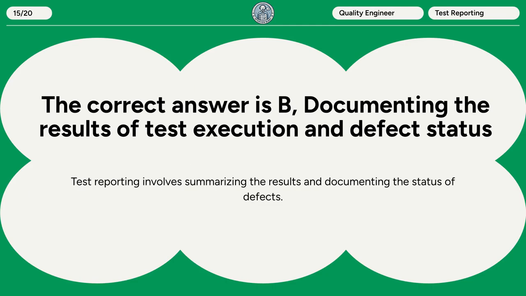The correct answer is B. Documenting the results of test execution and defect status. Test reporting involves summarizing the results and documenting the status of defects.